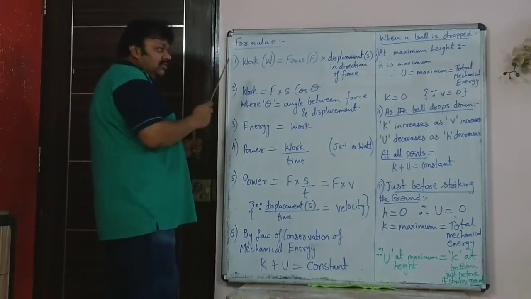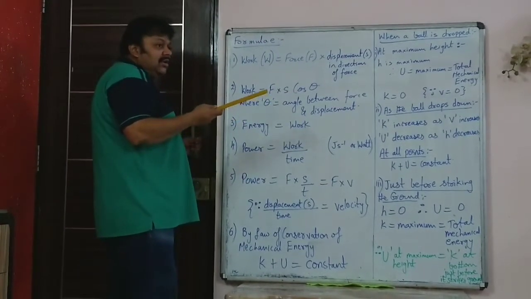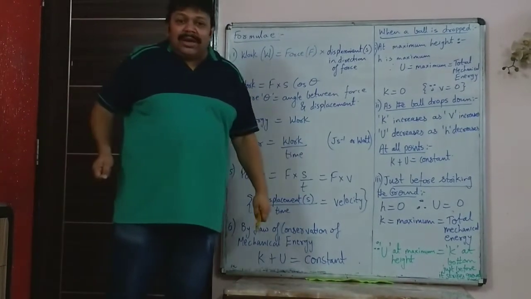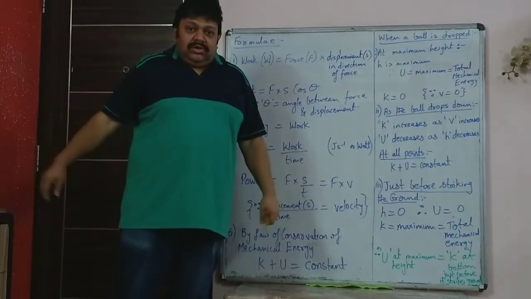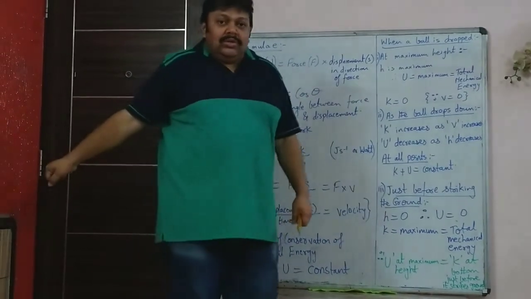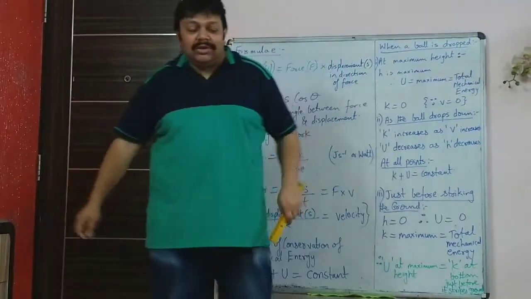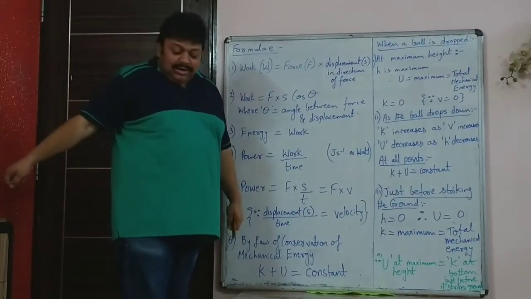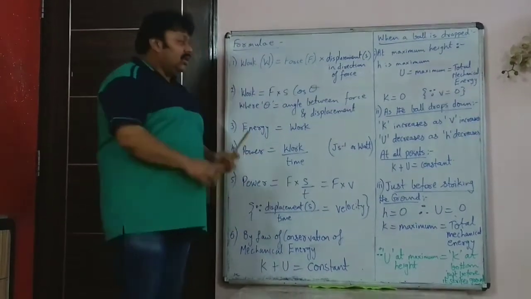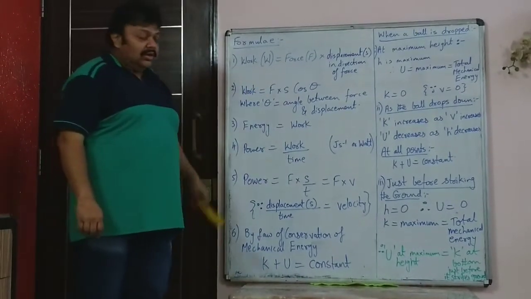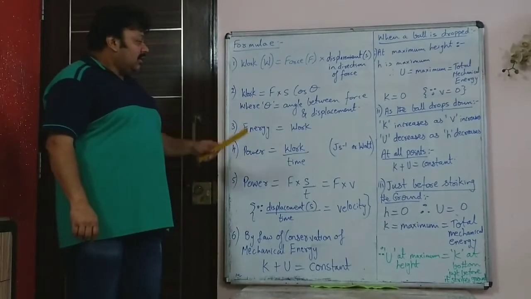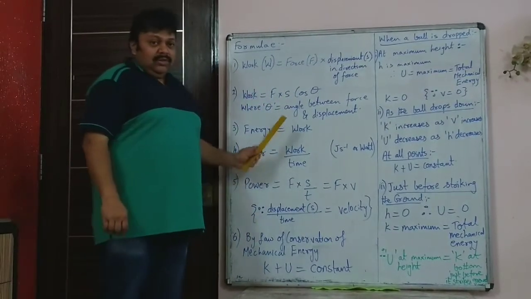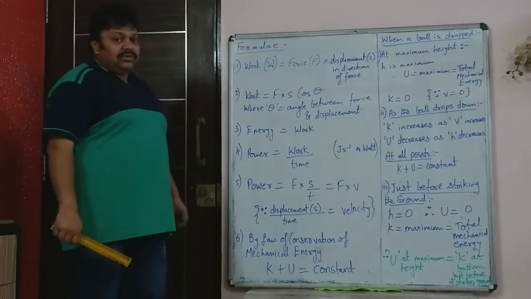Second formula, if the force and displacement are not in the same direction, I had given you the example of pulling the bag in an airport. When you move, at that time your hand is at an angle with the displacement. The bag is not being pulled up, but your hand is at an angle, so the bag is moving along the ground. There is an angle of theta degree. So when the angle is theta degree, the work done will be F s cos theta. Work is equal to F into S cos theta.